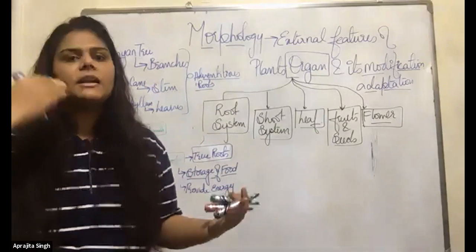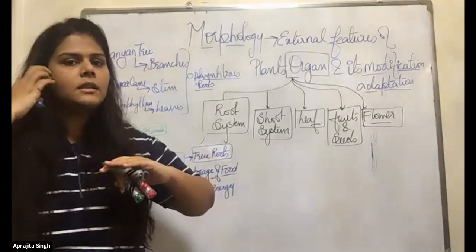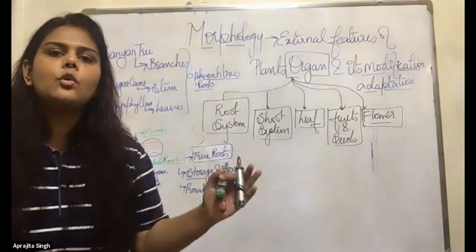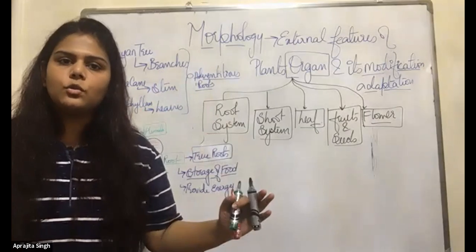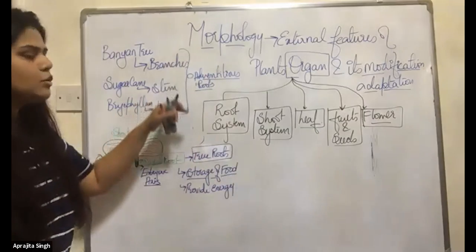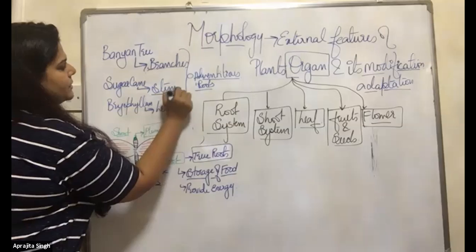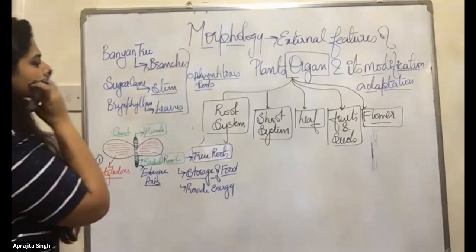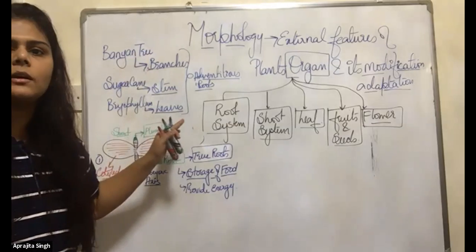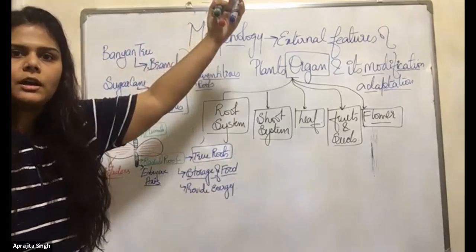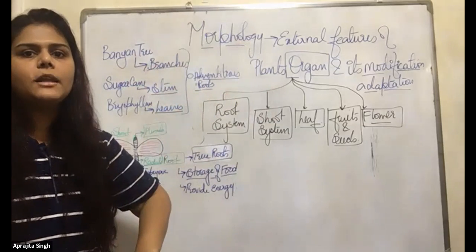The roots originating from the radical are the true roots, but these roots come from the branches, the stem, the leaf. This is not the root system, this is the shoot system, above the soil, while roots are meant to be below the soil.